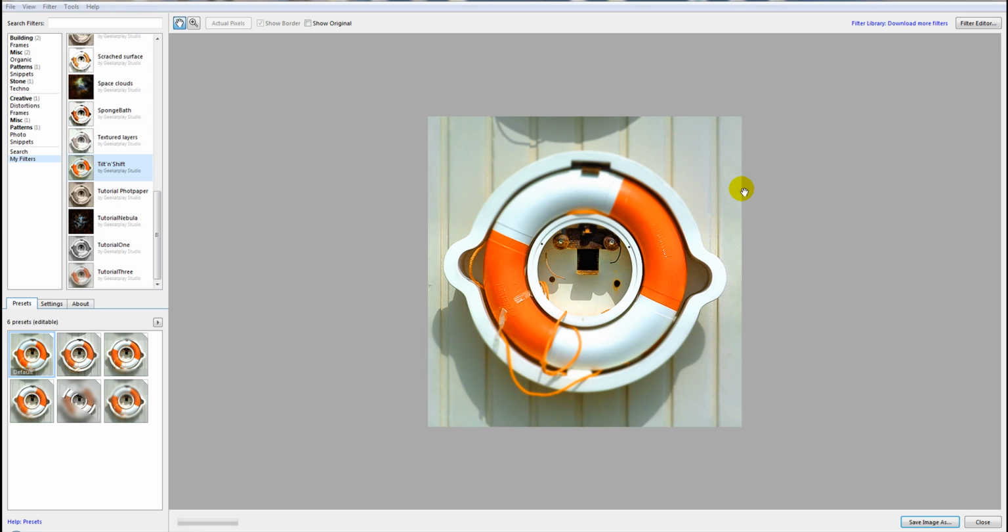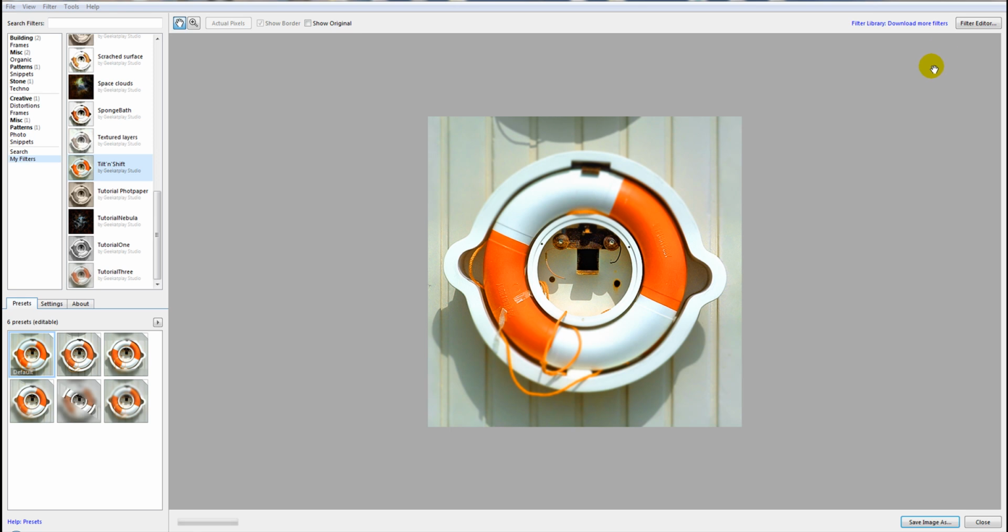In these tutorials, we will continue working with the Filter Forge application, and we're going to look at how the Tilt and Shift filter was put together. We want to create this filter from scratch. I just want to analyze how this filter works, so it might help you work with other filters and see how they were created.